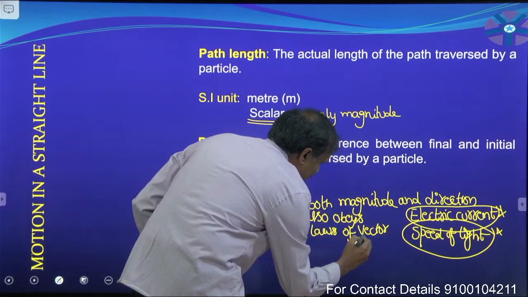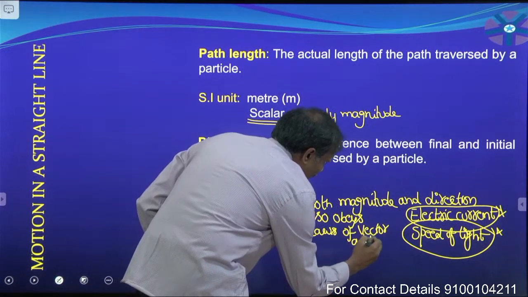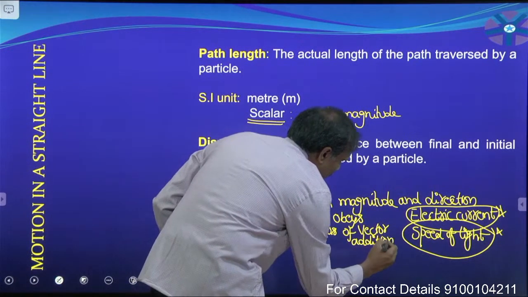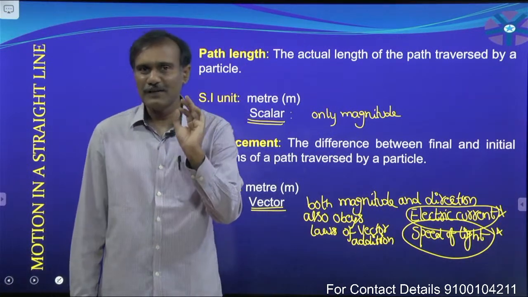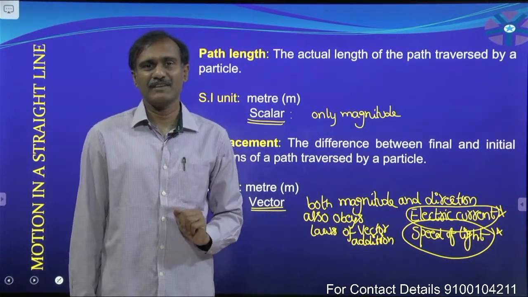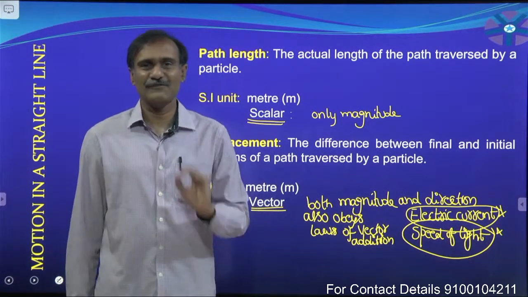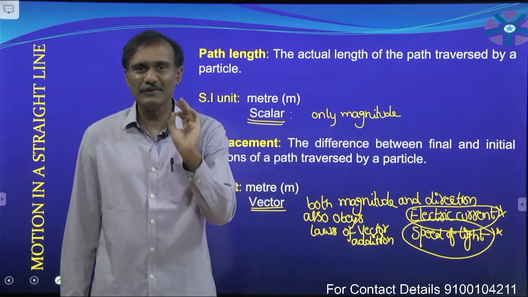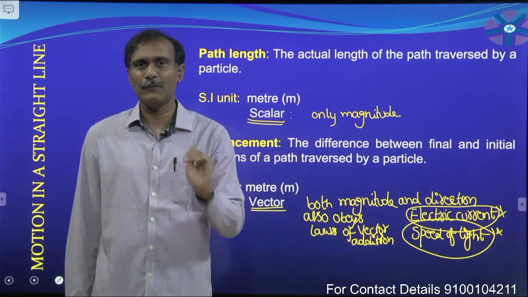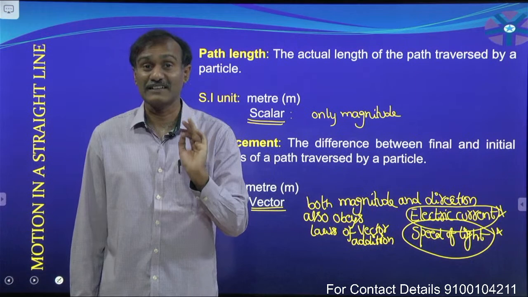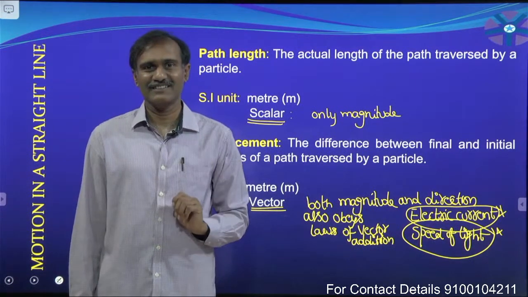Remember that. Now you tell me, what is meant by the scalar? A physical quantity which is having only magnitude. What is meant by the vector? A physical quantity which is having both magnitude, direction and also obeys laws of vector addition.